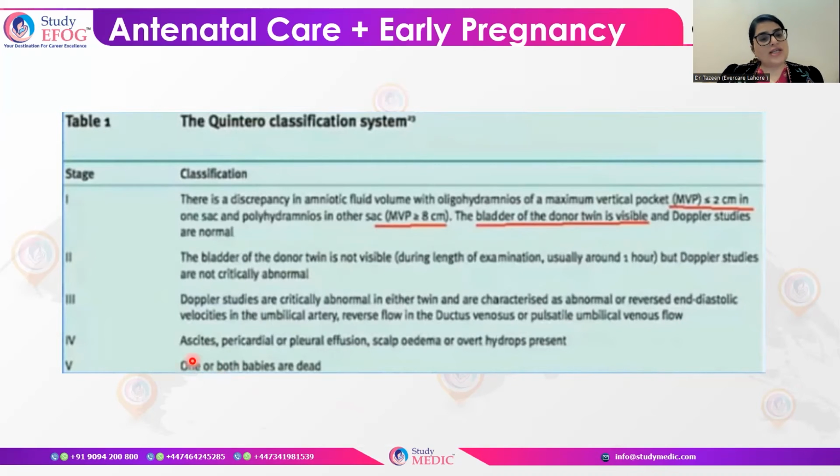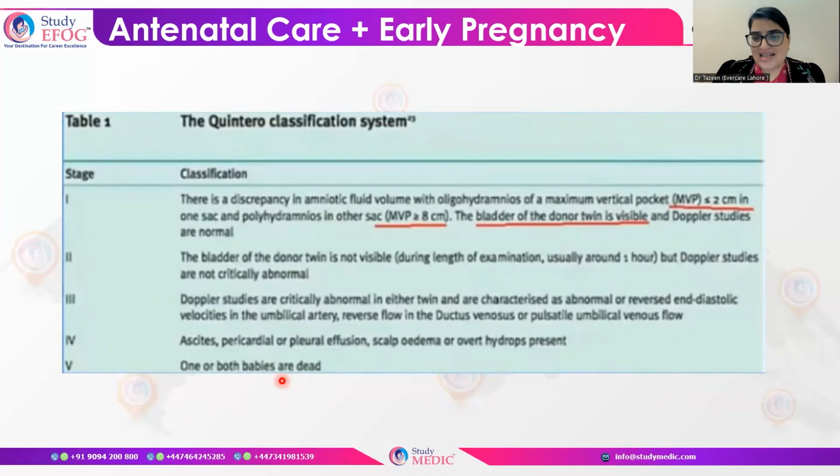In cases of stage 4, ascites would be there, pericardial or pleural effusion can be there, scalp edema or overt hydrops can also be present in this situation, which you have to keep in mind. And in case of stage 5, one or both babies are dead. Either there can be intrauterine fetal demise of one twin, or intrauterine fetal demise of the second twin.